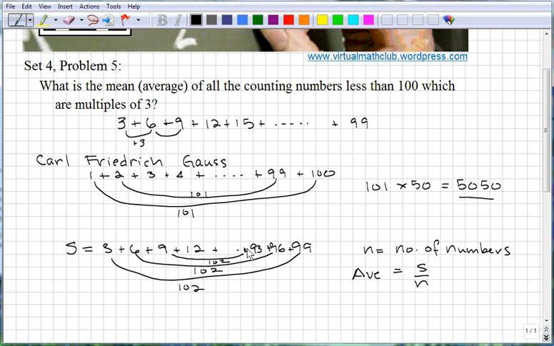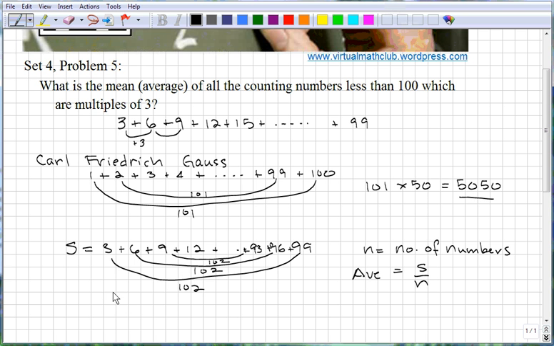So we do have a similar pattern. It's not quite the same. It's not a list of counting numbers like Gauss had. It's a list of multiples of 3. But this technique actually works for any arithmetic sequence. An arithmetic sequence is one in which the difference between consecutive numbers is a constant. So you can see the gap between numbers is 3 every time. So every number in the list is the first number plus a multiple of 3.